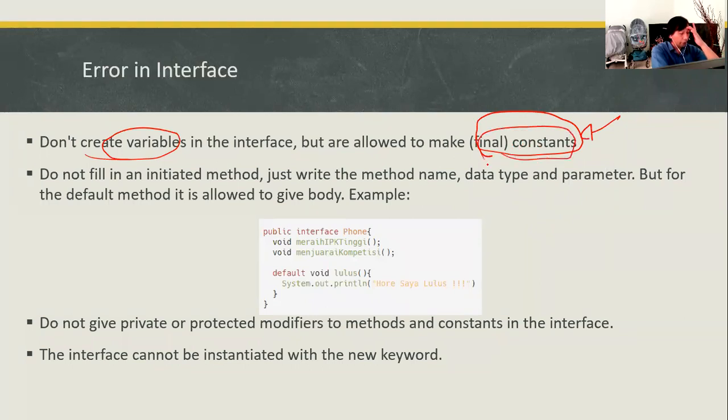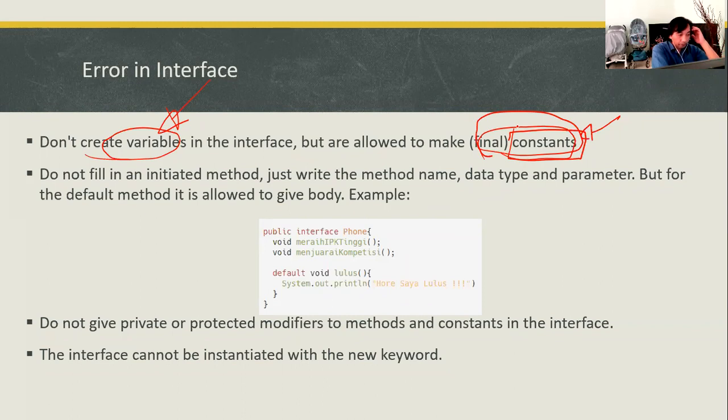But if you are going to create a static or a dynamic variable, then it is not allowed. But it's still considered allowed if you are creating a constant variable, meaning the value of the variable never changes.